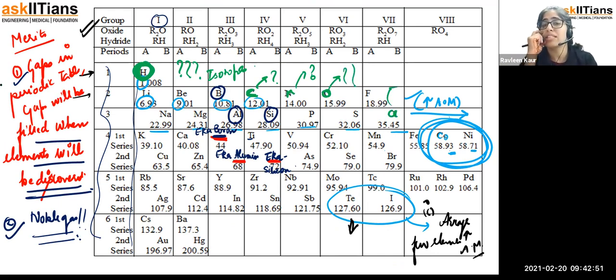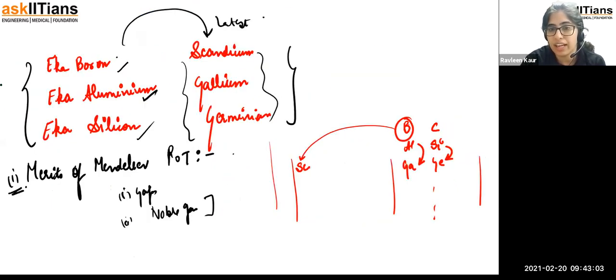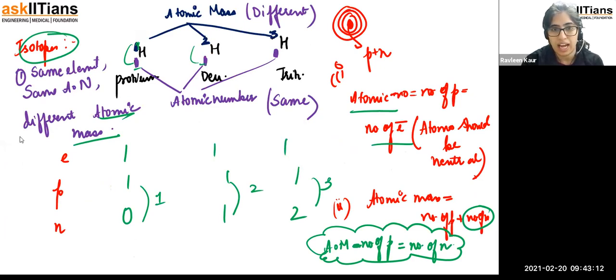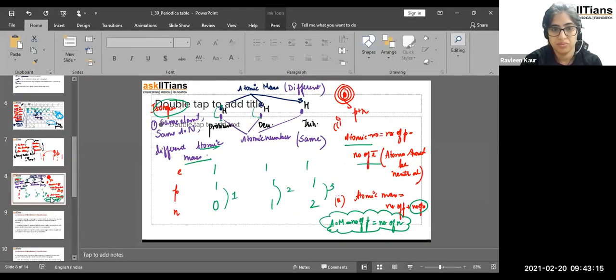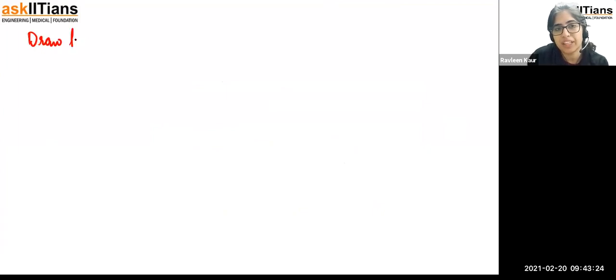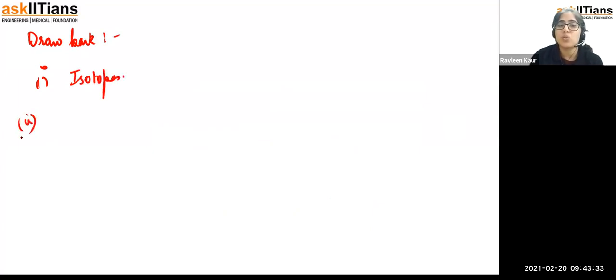The point was very simple: whatever elements were there, he was not able to give the idea of why the isotopes are not getting a position. So this was a drawback of the Mendeleev periodic table. If you discuss the second drawback, let me add. The first drawback of the Mendeleev periodic table was that he was not able to give a position to the isotopes. The second drawback was about atomic masses.